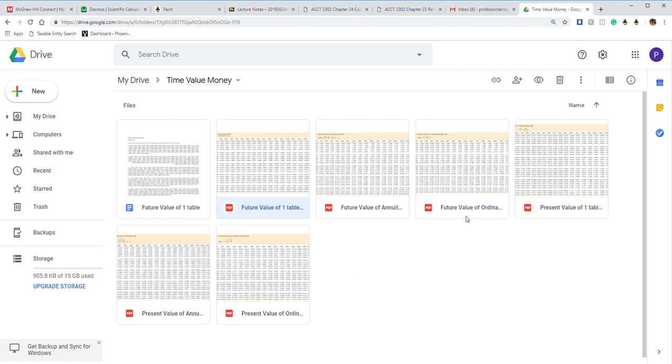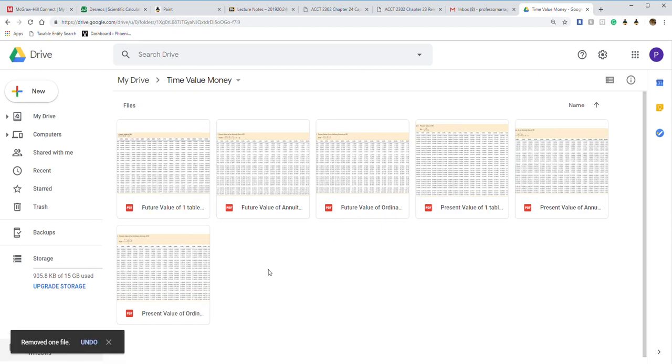One, if it says anything due, which I think a couple of these do, we're not going to use. Like present value of ordinary annuity due, these two, we're not going to use. We're just going to look at the future value tables. I don't know why my Google Drive has this one, but we're just going to look at the PDF files. This one will not appear in yours. Don't worry about it. In fact, let me trash that. There we go.